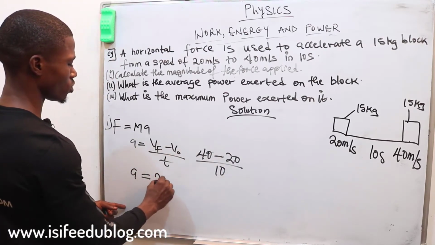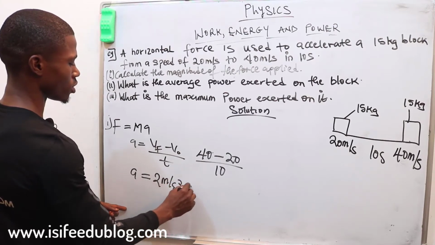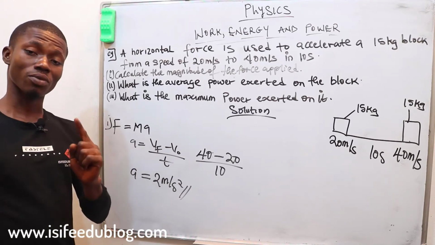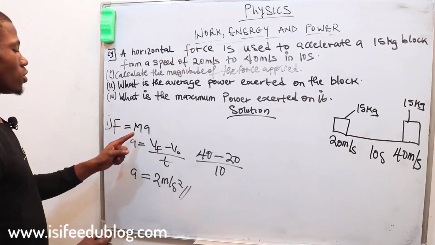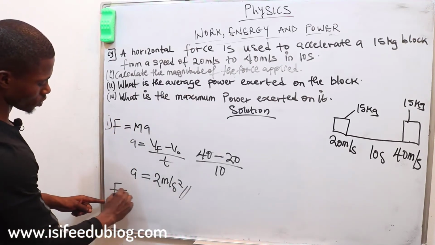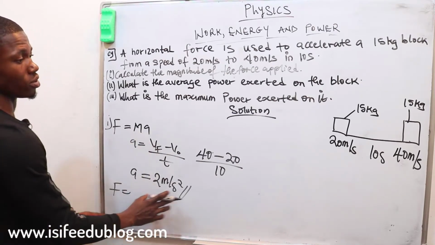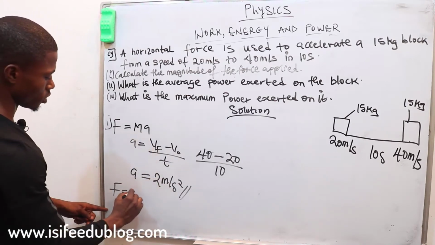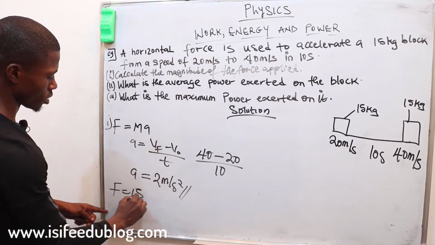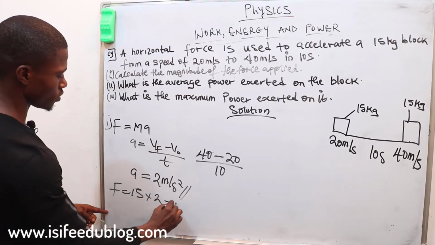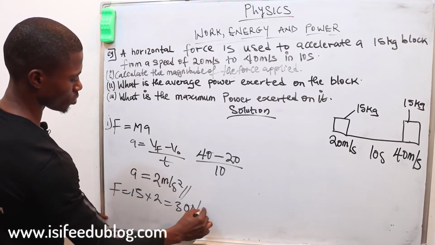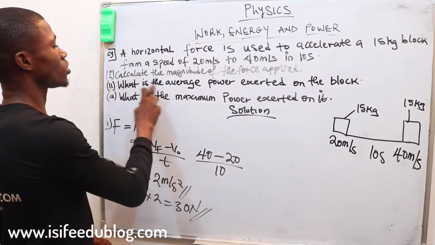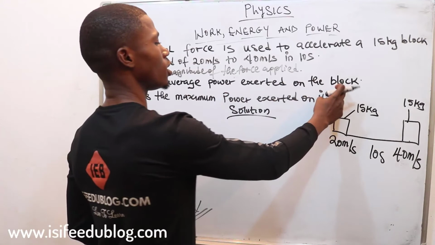So our acceleration is 2 meters per second squared. But mind you, we are not just looking for acceleration, we are looking for force. So finally, force is equal to mass times acceleration. Our mass is 15 kg times our acceleration, which is 2. So this is 15 times 2, and this will give us 30. Don't forget to put the unit for force, which is Newton.